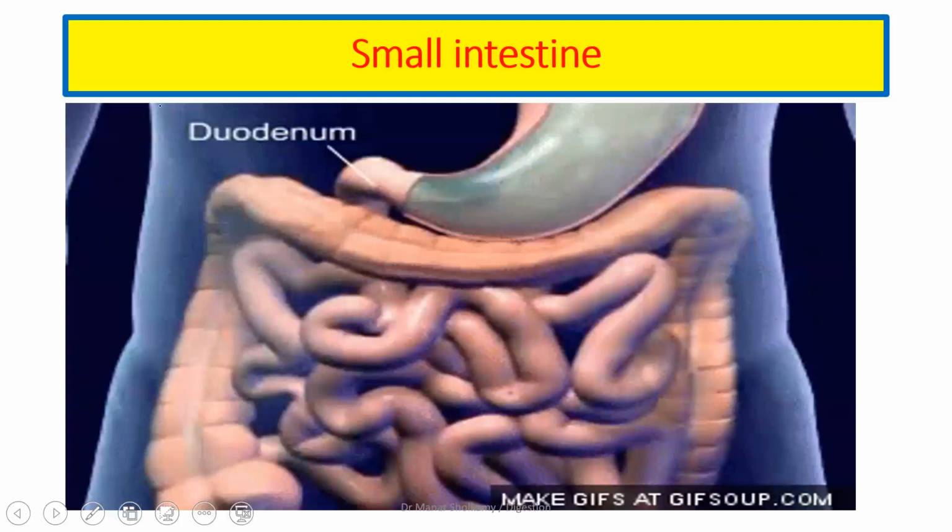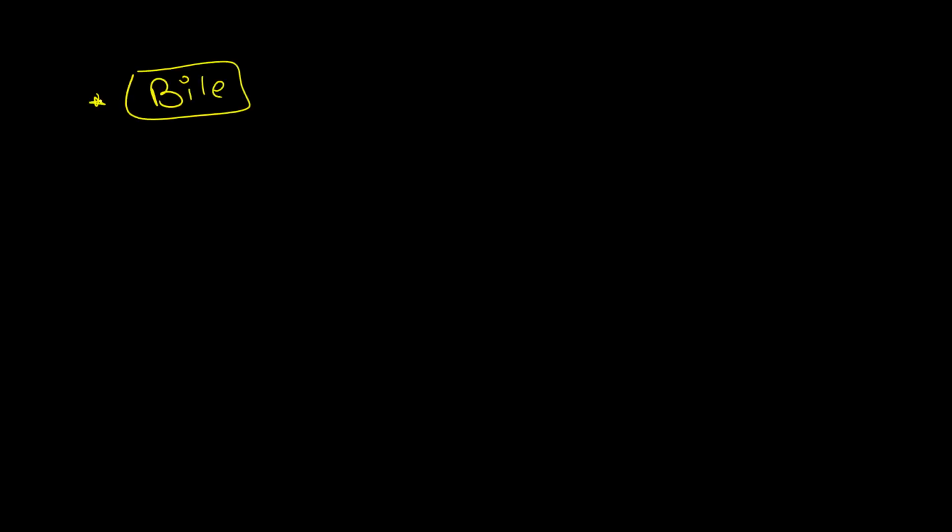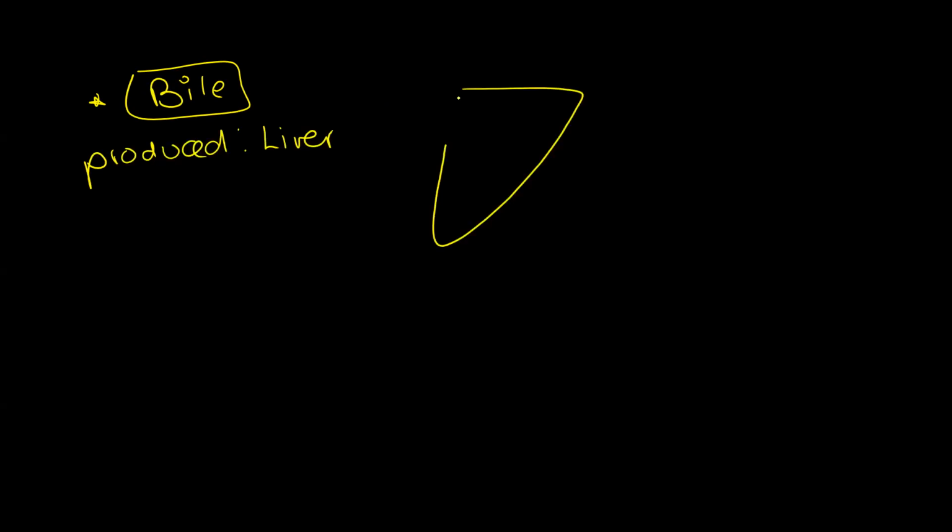This is the duodenum again. It is a receiver. We said that the duodenum will receive bile. Let's discuss bile in detail because it is in your syllabus. Bile, where is it produced? In the liver. Very good. It is produced in the liver. This is my liver. Where is it stored? In the gallbladder. Very good.